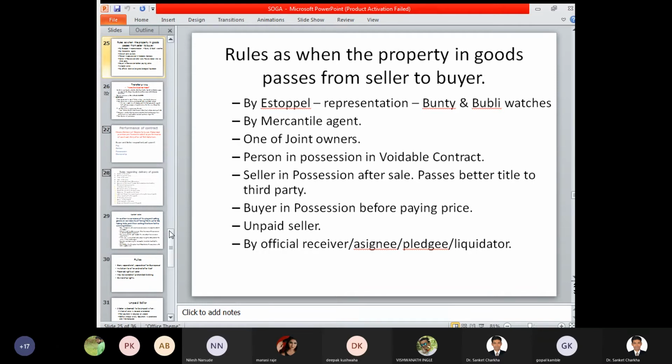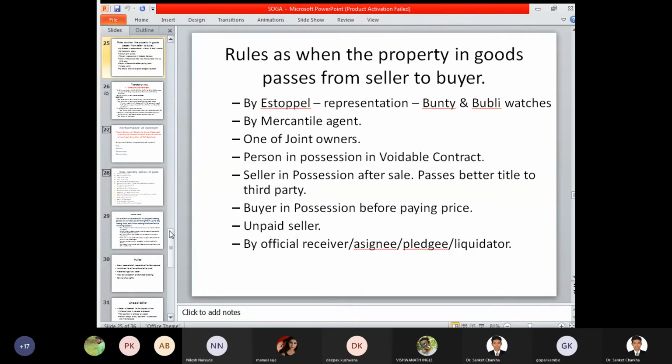If the property has been transferred by one of the joint owners, so if one of the joint owners is in existence and any one party to the contract is making certain terms of payment, then at this particular stage also we can see that a particular property gets transferred from one person to another person. That is, a particular property which is owned by several people, that is, there are 2 or 3 or 4 owners associated with a particular property.